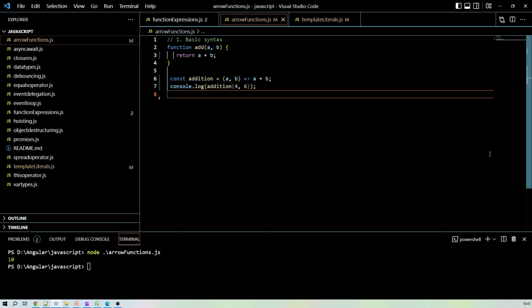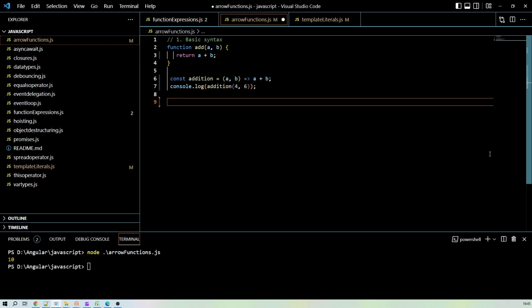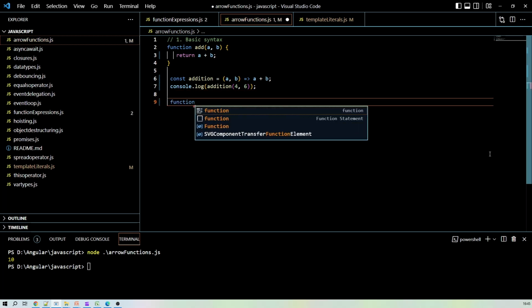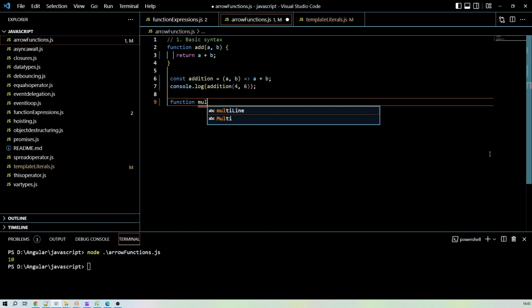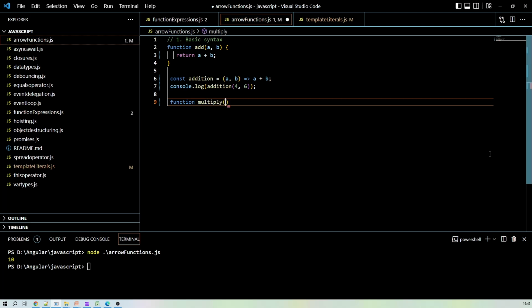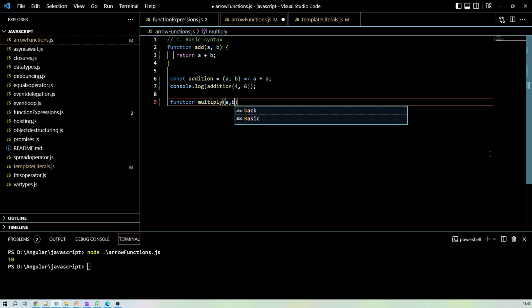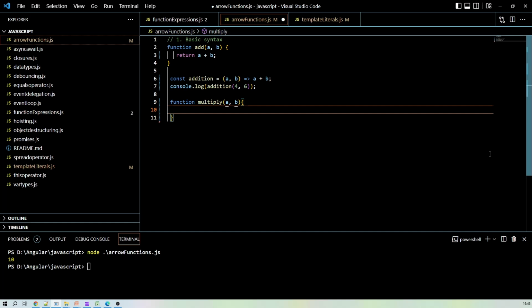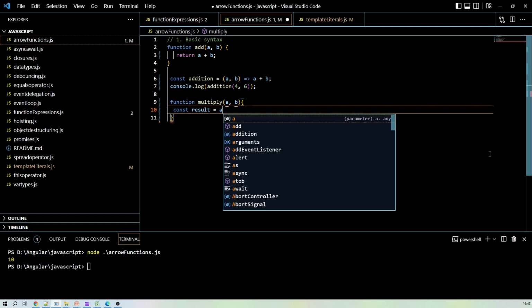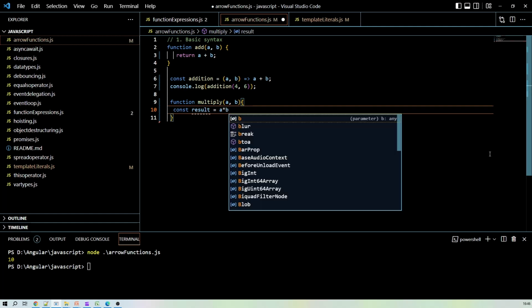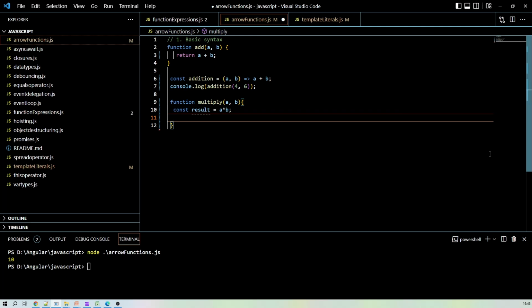So now let's take another example where we will have multiple statements inside the curly braces. Let's create one function, multiply, passing two parameters, and inside it a constant result.